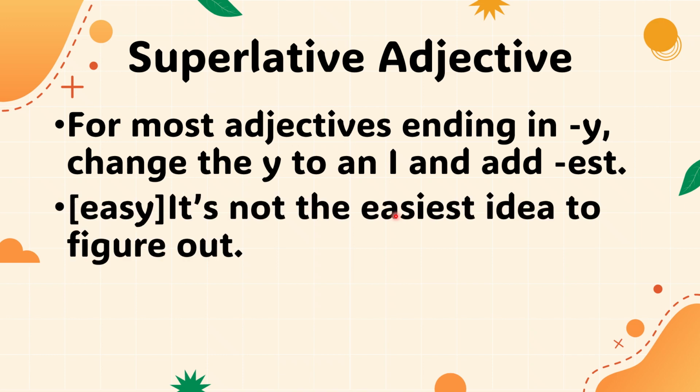For example, for the word easy: the word easy ends with Y. Change the Y into I, easiest. Easiest idea to figure out.